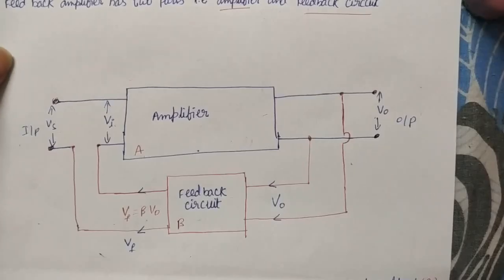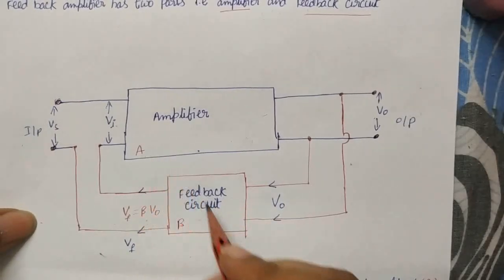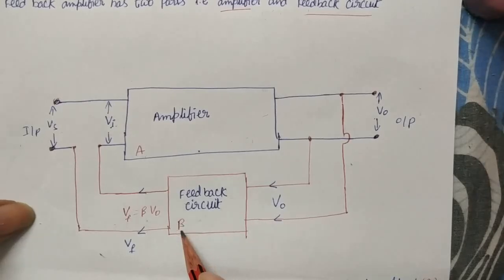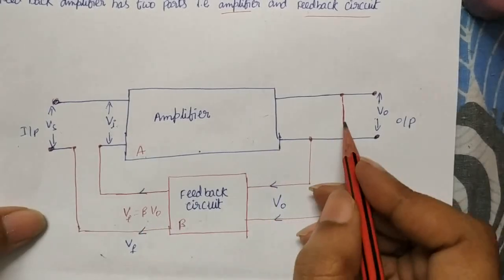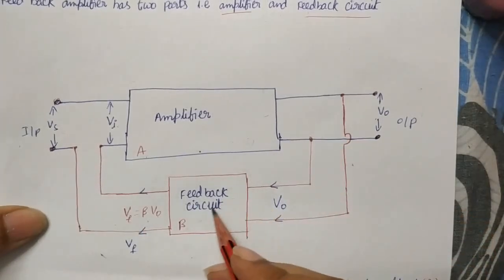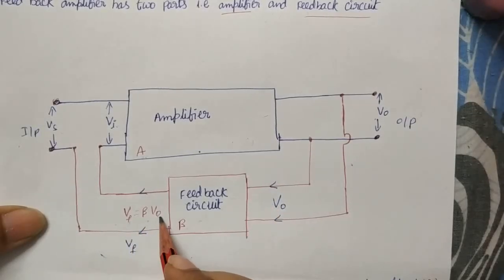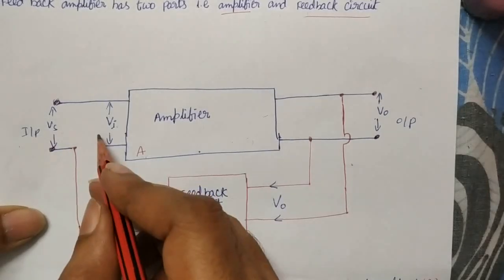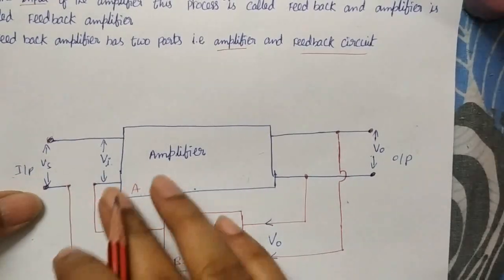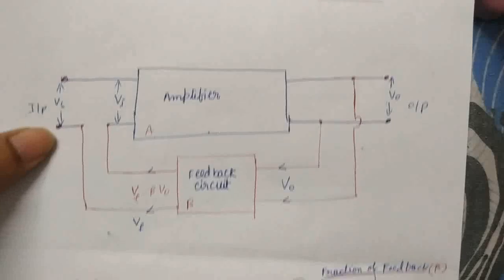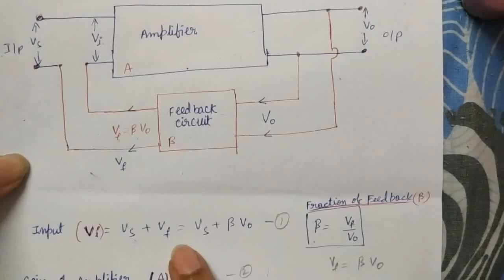Let's see the mathematical expression for a feedback amplifier. First of all, the amplification factor here is A and here the amplification factor is beta. And what about the feedback? VF is equal to beta VO. Whatever voltage we get here is the input for the feedback circuit, and the output VF is a fraction of the output, that is beta VO, which is fed into the input. Initially VI is equal to VS only. Now the input VI becomes VS plus VF.